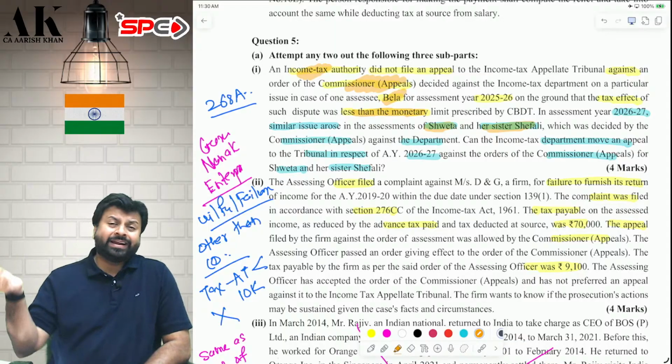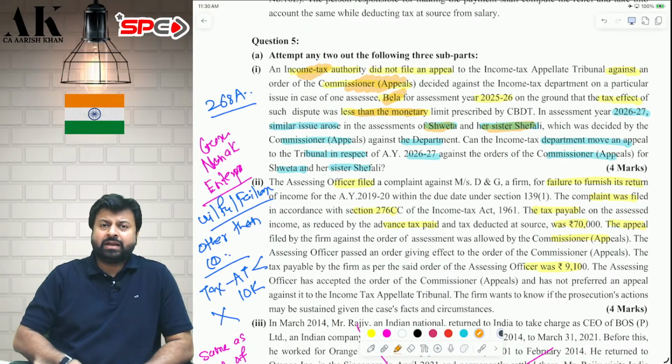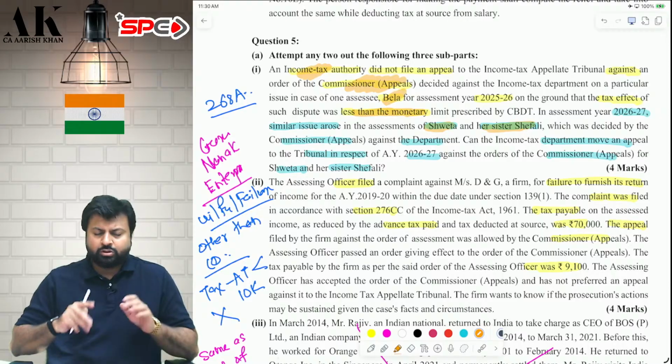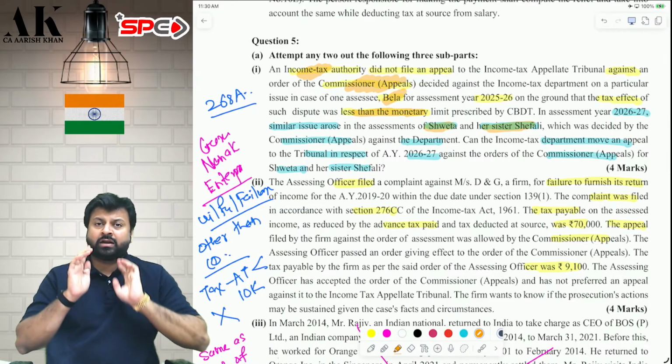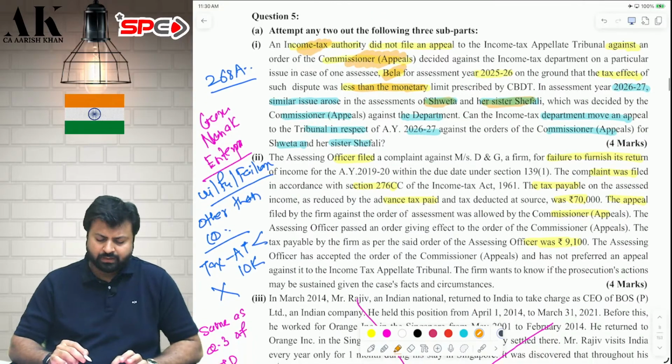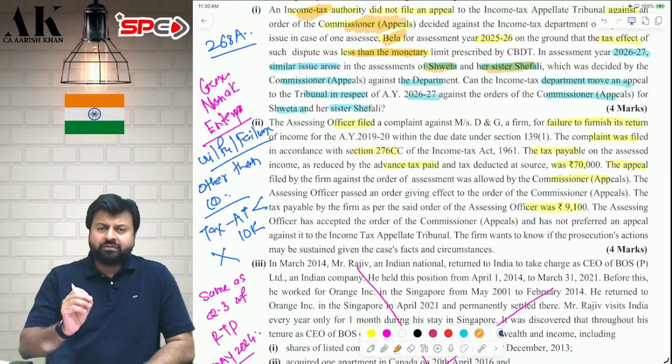Shweta and her sister cannot give a binding precedent of Bela and say that in the case of Bela, you have not appealed, why are you appealing in my case? 268A is specific to assessee. 268A is specific to year. I hope it is clear to all of you. Next one, an assessee who is a partnership firm did not file the return on time.